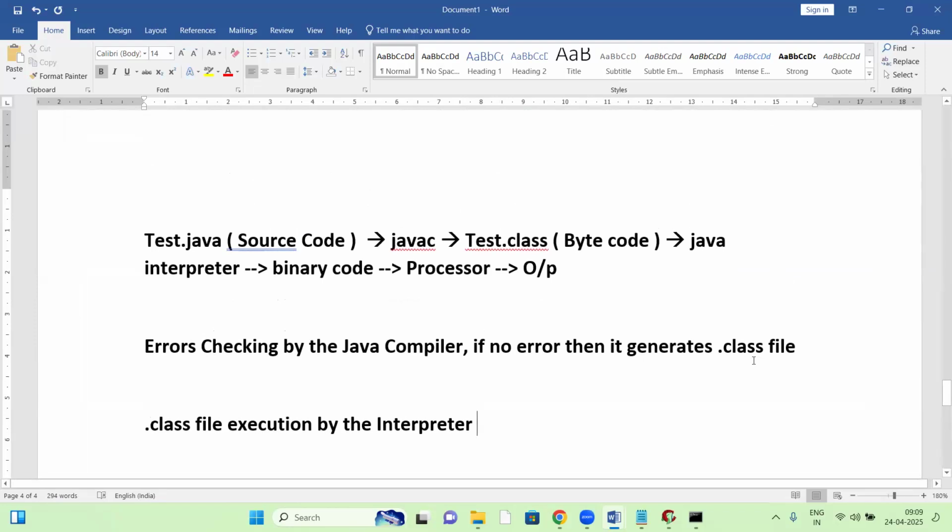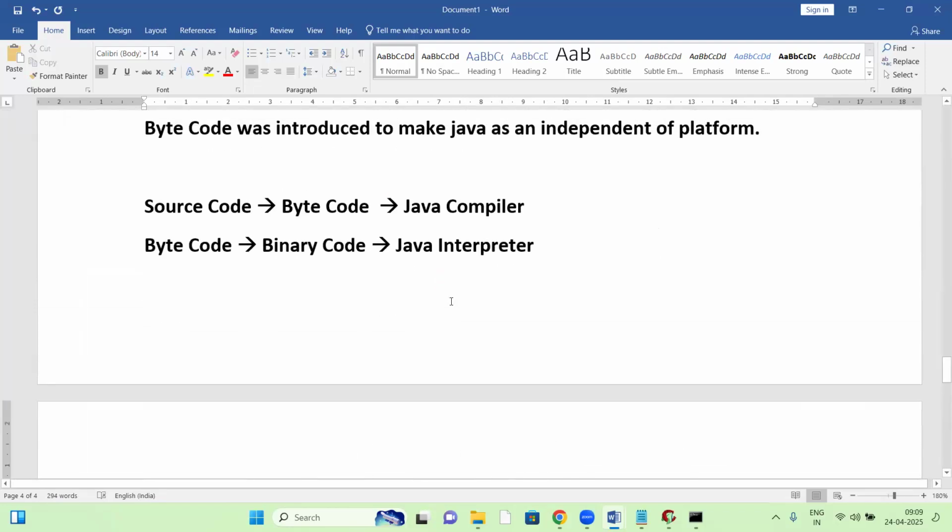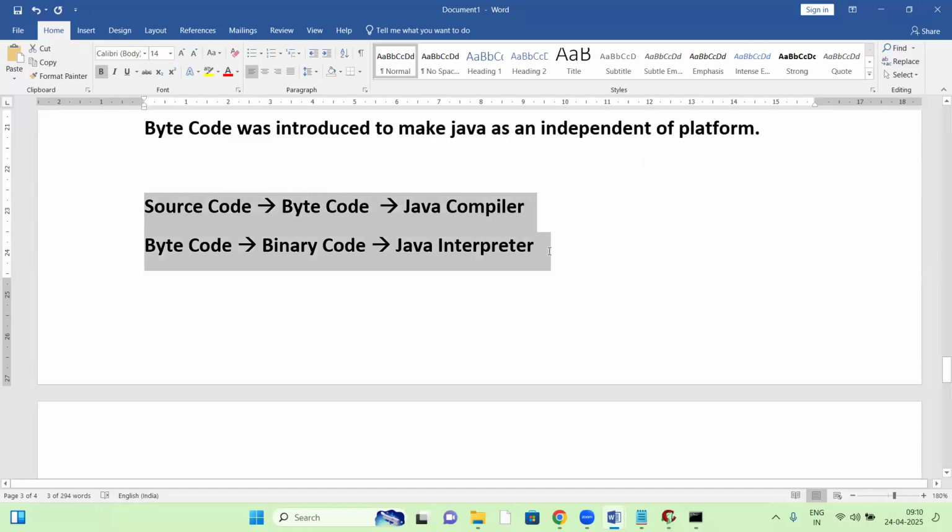So here it is working in two stages. First stage by the compiler, next by the interpreter, right? So these two things, compiler and interpreter, are involved. Yes, for the Java program, error checking is by the compiler, execution by the interpreter. So these two things are involved in Java.